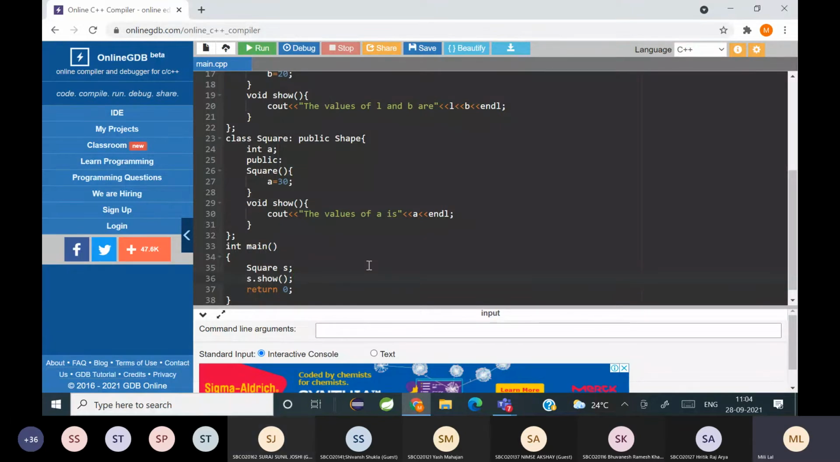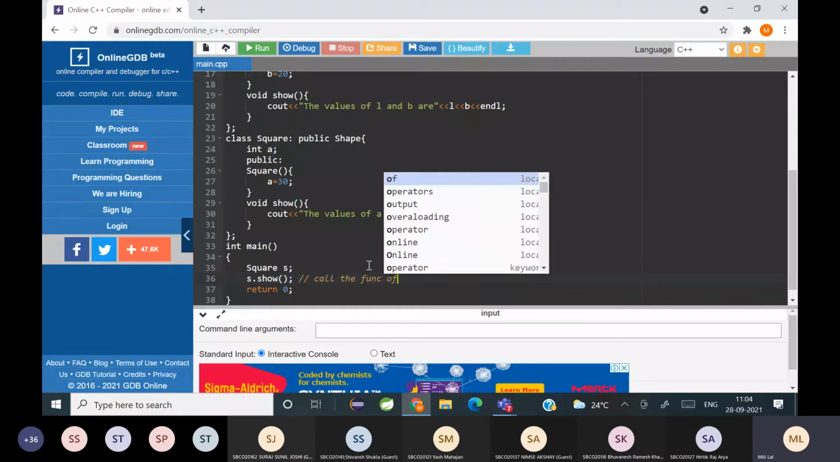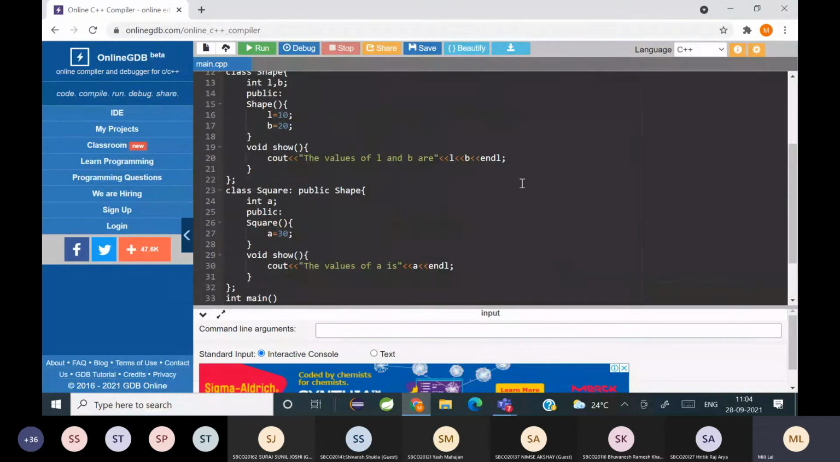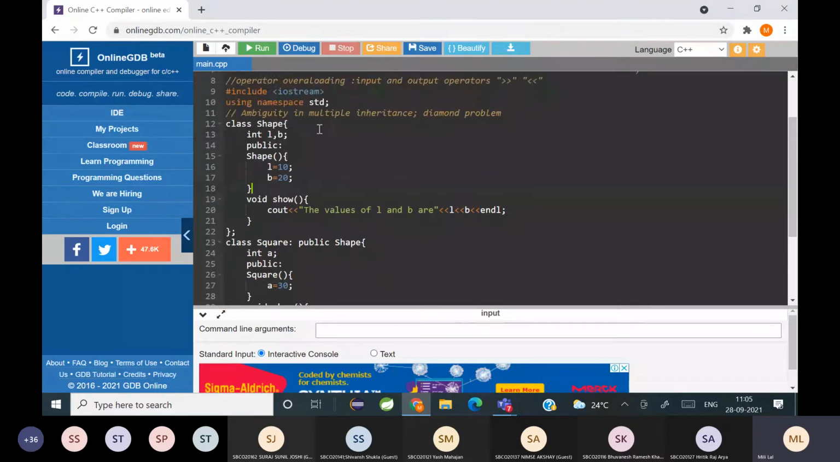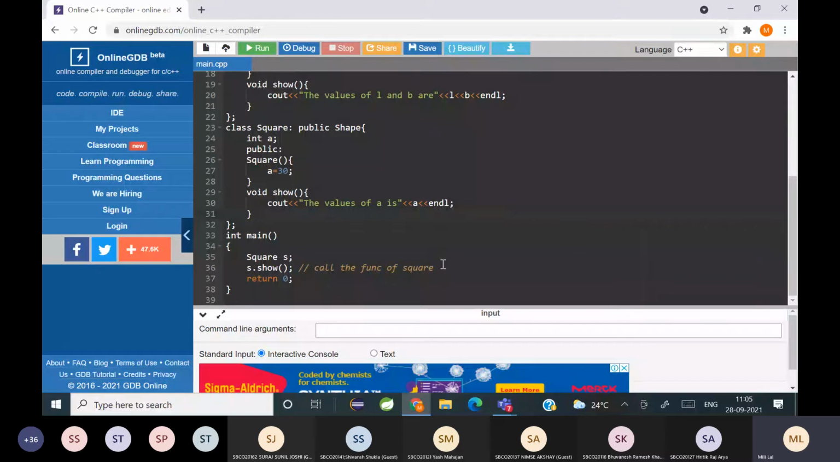Of the class square. Yes, this is going to call the function of square. Why? Because it will first check in its own class, and since show is present in its own class, s.show will call the show that is in class square. Now you can see inheritance is happening here, but show is there in the shape class as well as show is there in the square class. When we create an object s of square, we first look in its own class, and only if it is not there do we call the base class function. So this is going to call the function of the square class.